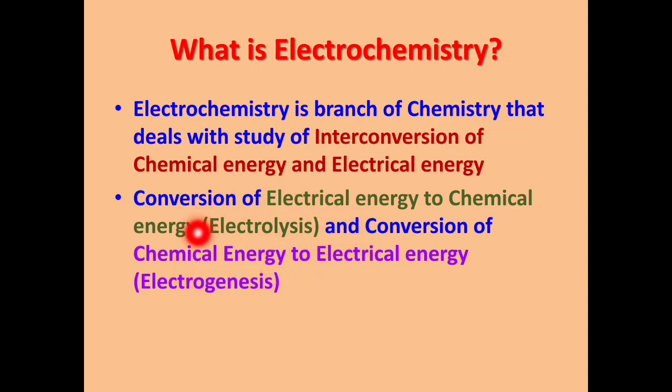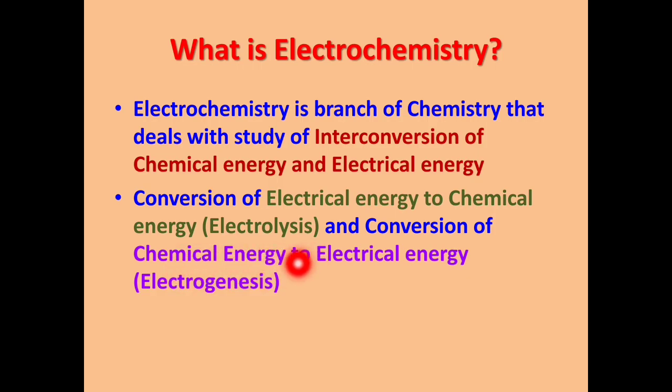What does electrolysis mean? We supply electricity or electrical energy to a particular non-spontaneous chemical reaction, that is, a reaction which does not occur on its own, and because of the electrical energy a chemical reaction takes place. This process is called electrolysis. Whereas, what do you mean by electrogenesis?